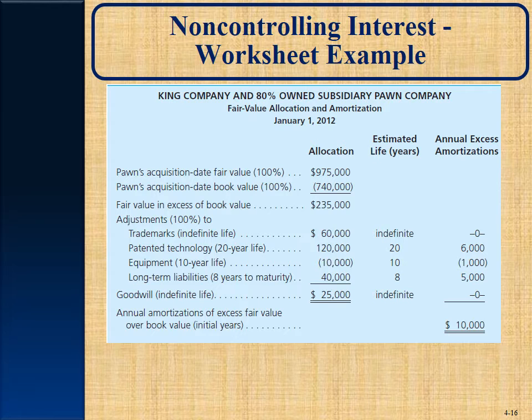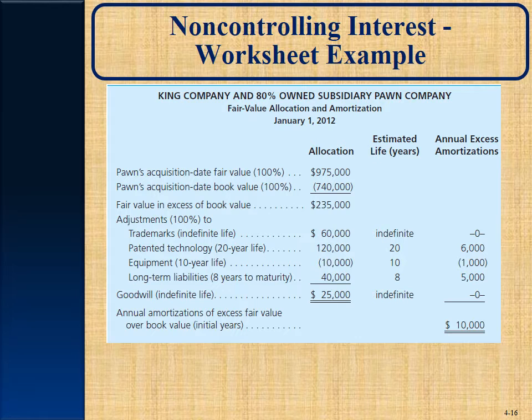So we said there was $210,000 of increase between book value and fair value. So the difference between the 235 and the 210 would be goodwill. Okay, and that has an indefinite life. Now that goodwill will be allocated.